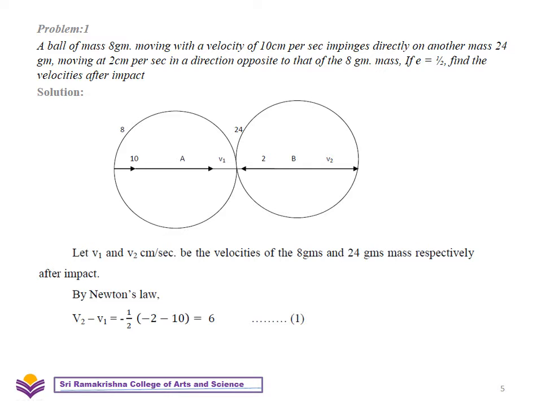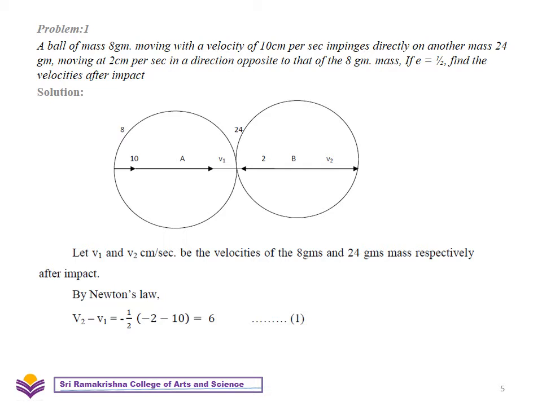Now we consider a problem. A ball of mass 8 grams moving with a velocity 10 centimeter per second impinges directly on another mass 24 gram moving at 2 centimeter per second in a direction opposite to that of the 8 gram mass. Find their velocities after impact.